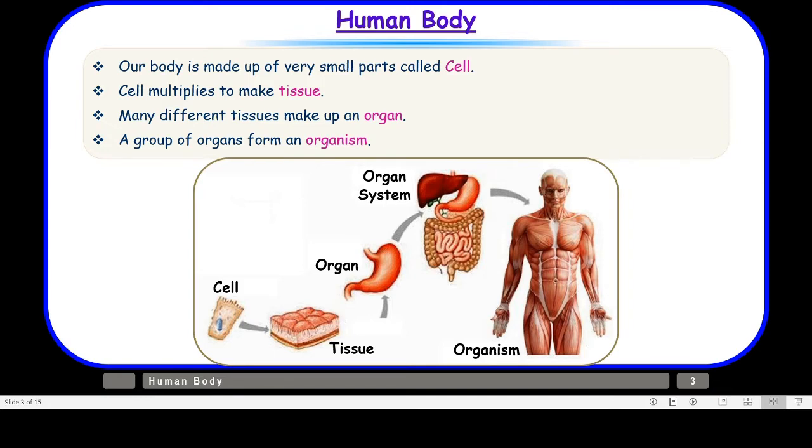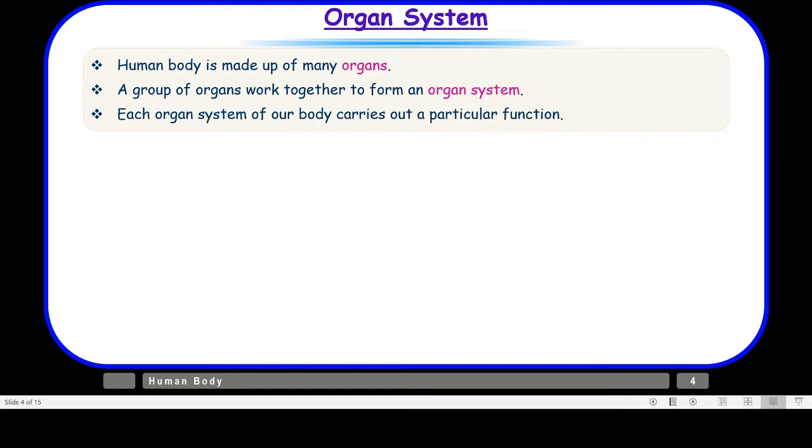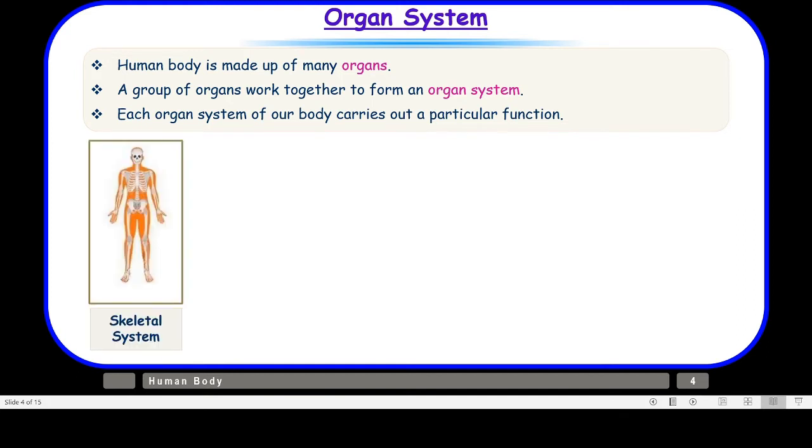So now let us know what all organ systems there are in our body. First of all, the human body is made up of many organs, and a group of organs works together to form an organ system. Each organ system of our body carries out a particular function. Now, let us talk about various organ systems one by one and their functions. If we talk about the skeletal system, as you can see here, these are bones, right? So basically your skeletal system gives shape, support, and form to your body, and it helps you to stand straight.